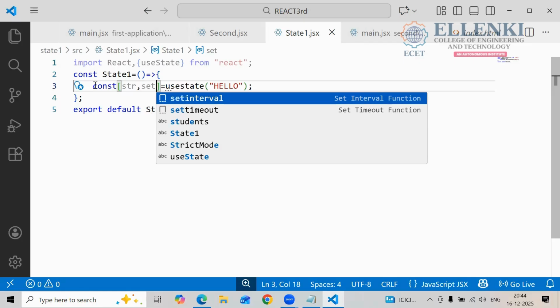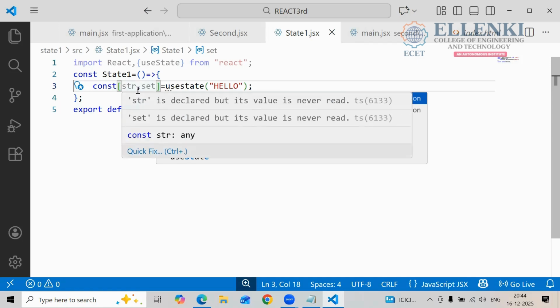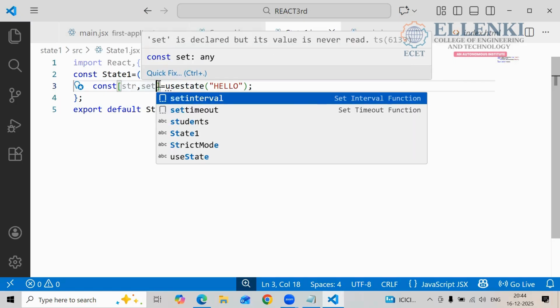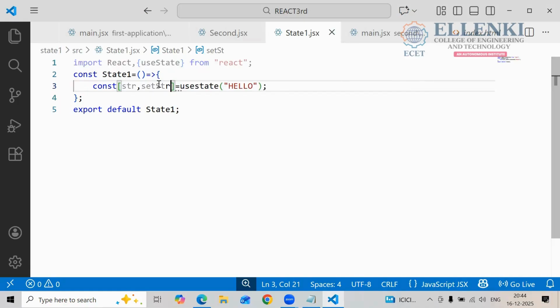So what is the variable name here? You are defining some data, and the data name you are taking here is str. So here what do I have to keep? Set str. S should be capital, and the second word's first letter should be capital. First letter should be the capital letter. First listen to the class, later you can write. I will give you sufficient time. Please listen, it is very important. This same thing will continue up to the last, through 10th class, daily. So if you know it easily, then it will be very easy for us, right?